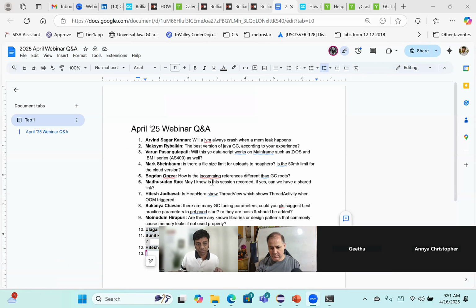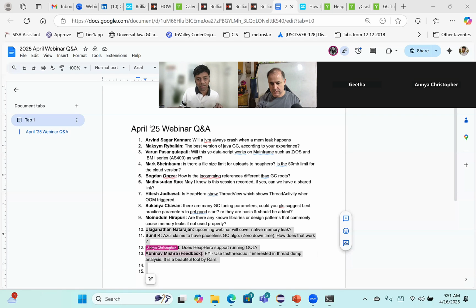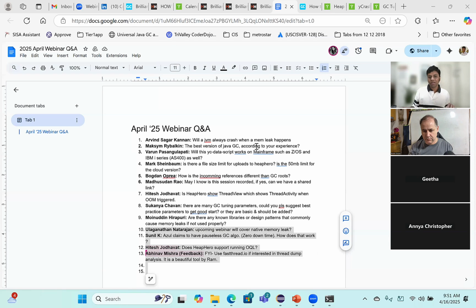Okay. Moinuddin says, are there any known libraries or design patterns that commonly cause memory leaks if not used properly? No, there is no such library which visibly has memory leaks.